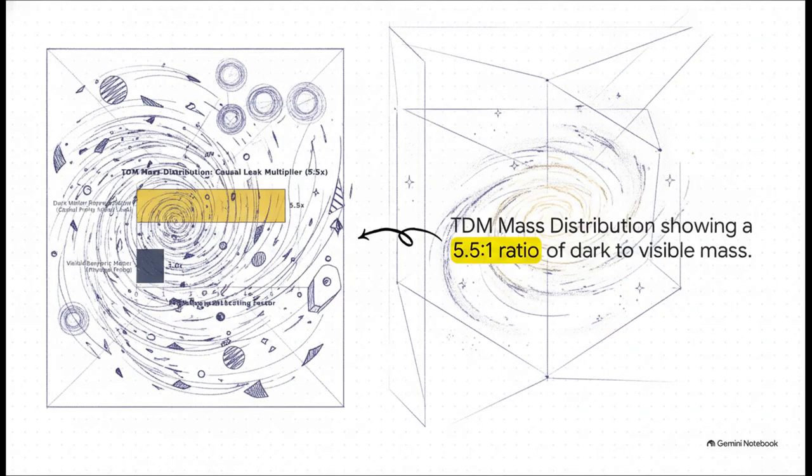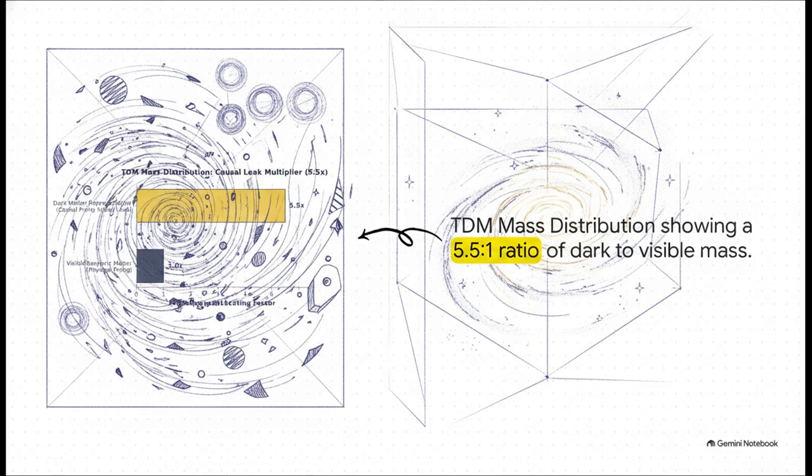And that brings us to the paper's proposed solution. We know modern physics requires a massive amount of unobserved dark matter to explain why galaxies don't just fly apart, usually estimated at a ratio of about 5:1 compared to visible matter. Well, this paper argues that what we're calling dark matter is actually just a scalar gravitational leak. It's gravity leaking down from 5 higher latent dimensions straight into our visible 3D space. The geometric projection of those higher dimensions naturally creates a gravitational footprint that perfectly aligns with that missing mass ratio